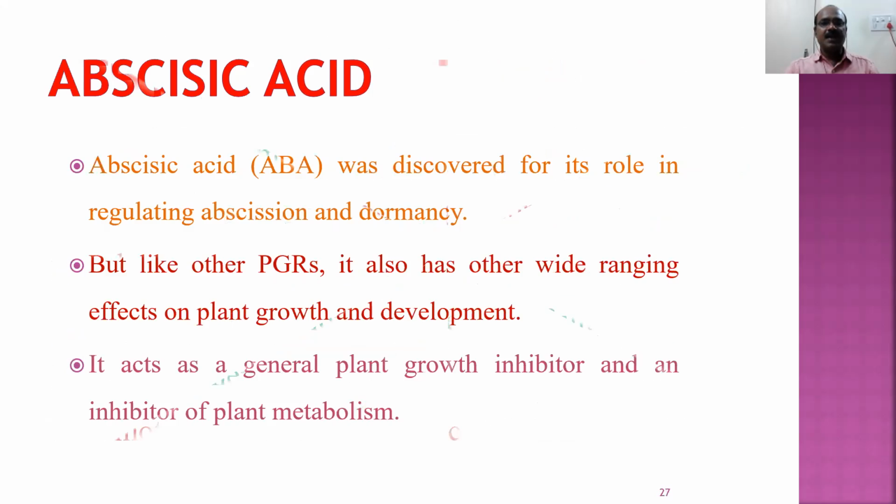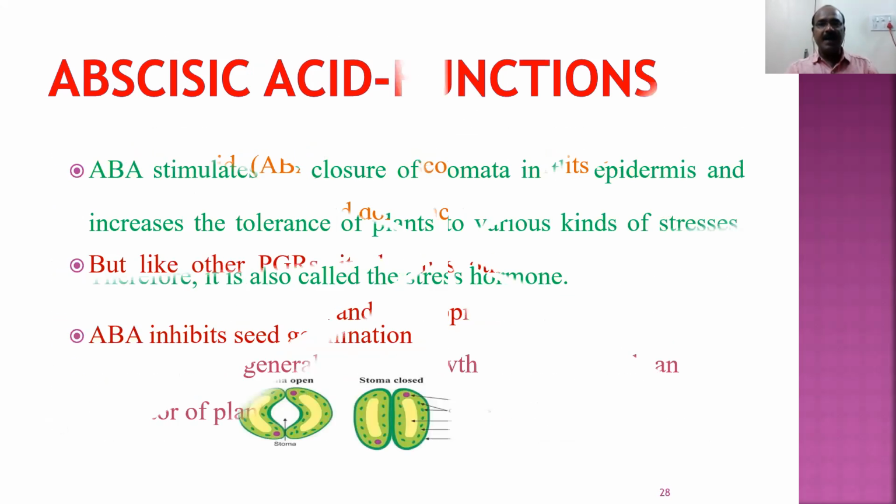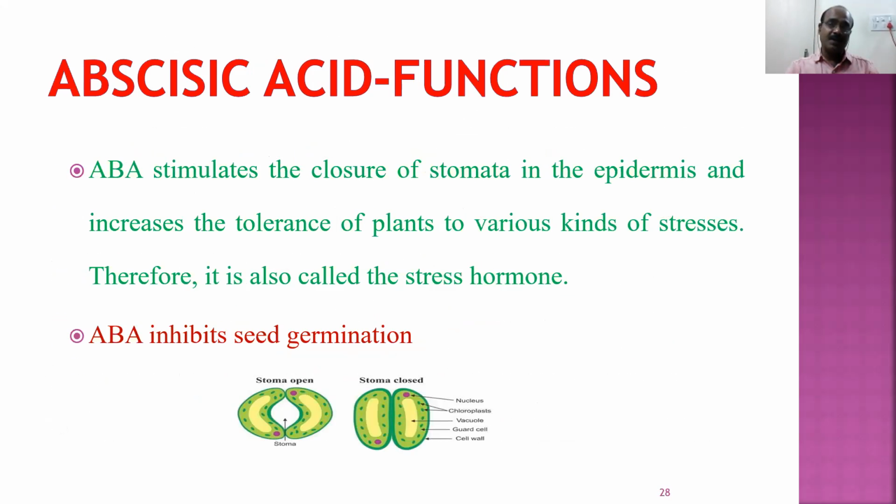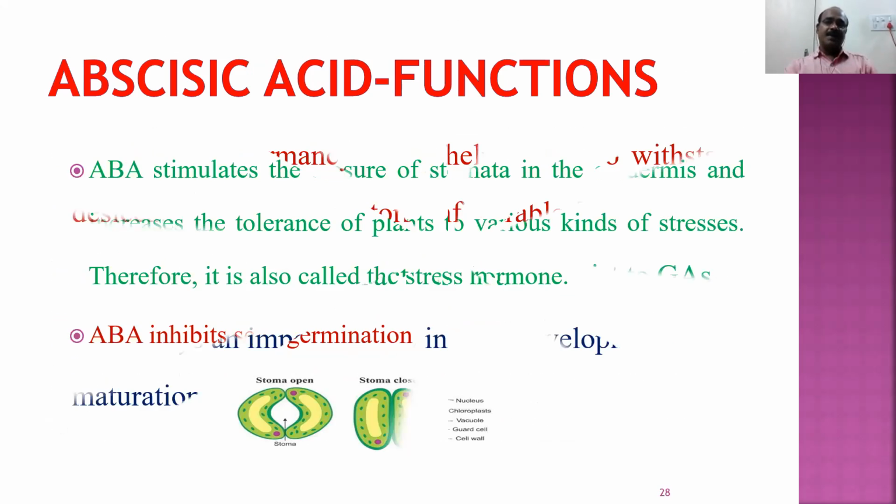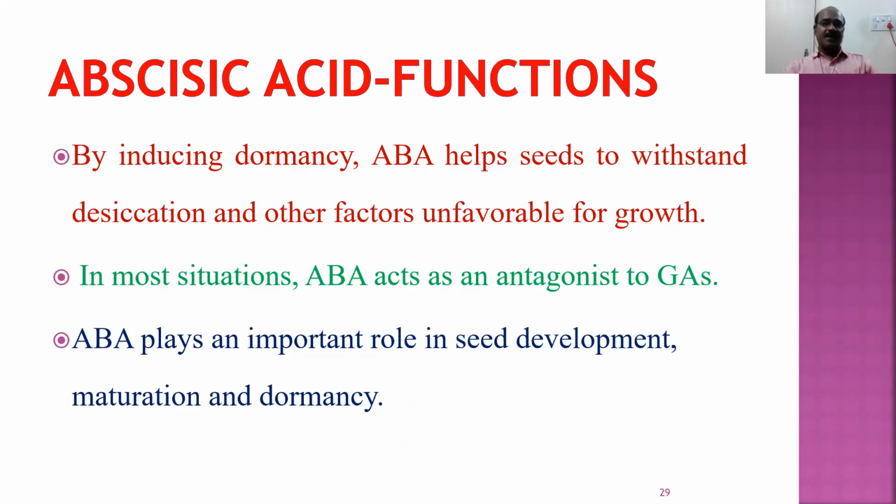So abscisic acid is another important plant growth regulator. It is a growth inhibitor. It inhibits plant metabolism. It is responsible for the closure of the stomata. It inhibits seed germination. It encourages seed dormancy. It helps the plants to overcome unfavorable conditions. That is why it is also called a stress hormone.